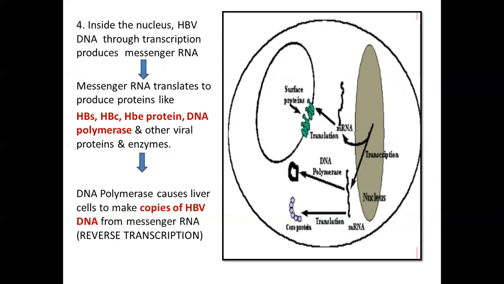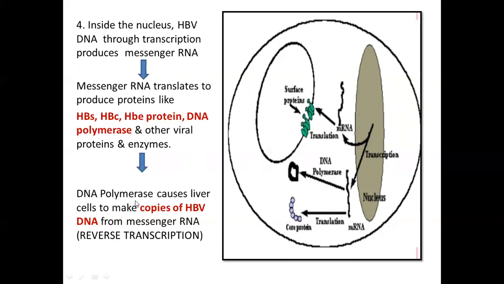So we are now in the process of forming a new virus, or we are in the process of replication. We already have the components, that is the HBs, HBc, HBe protein, DNA polymerase and all. So what is remaining? What is remaining is the DNA part, the genomic part. The DNA is not yet formed. Now how is the viral DNA being formed? So here comes the role of DNA polymerase.